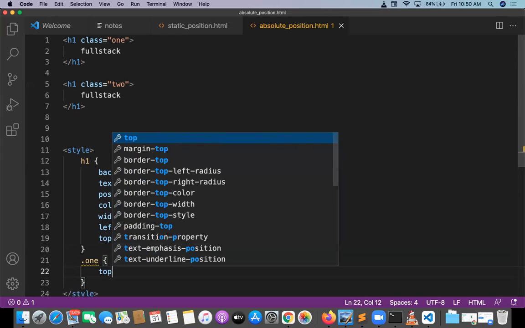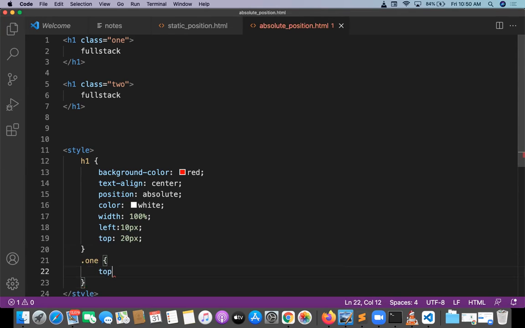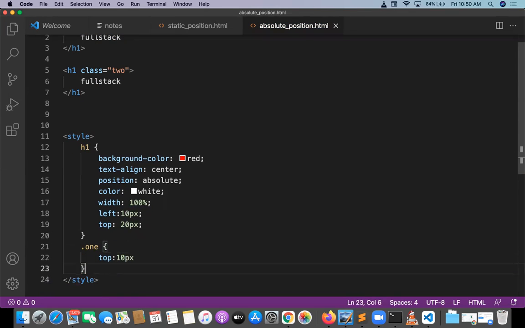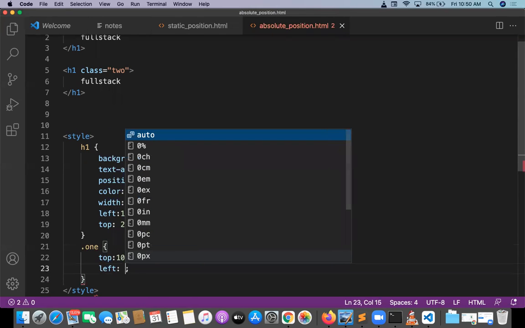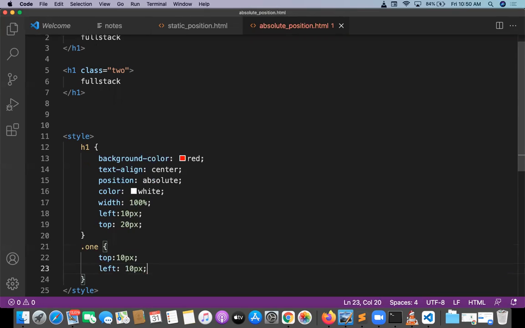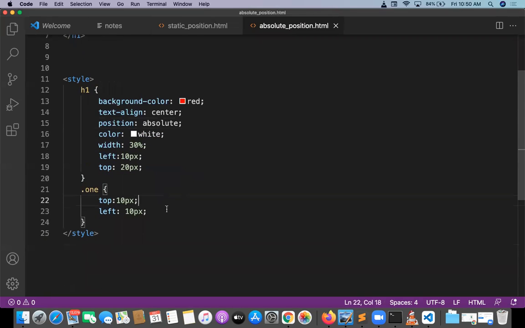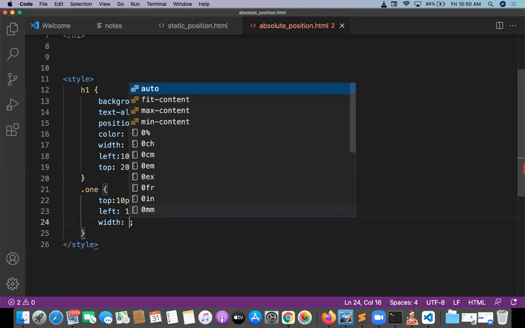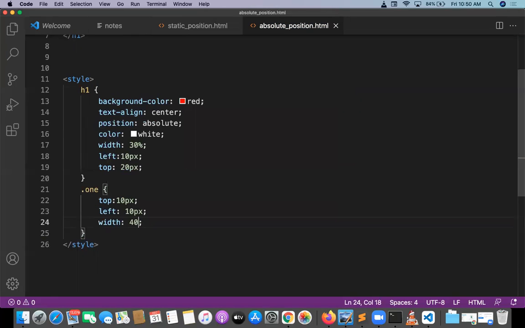I want to move the first element top 10 pixel, and left value also 10 pixel I'm moving. Can I take width 30%? Okay, so first element is going to be having width 40%. It is differentiated.